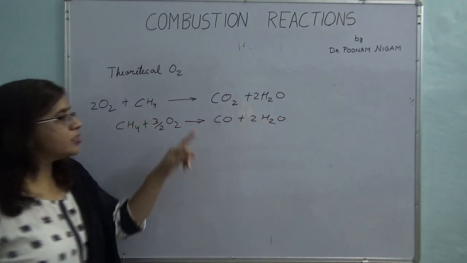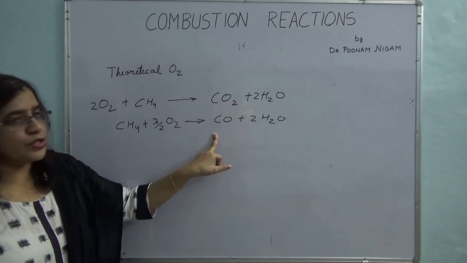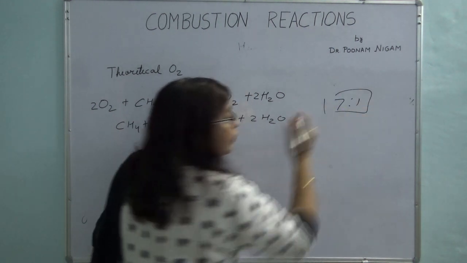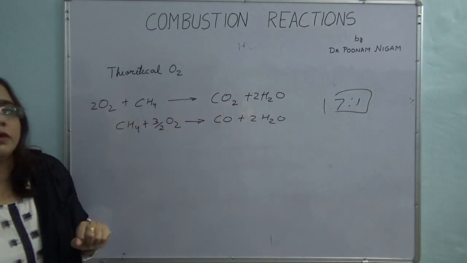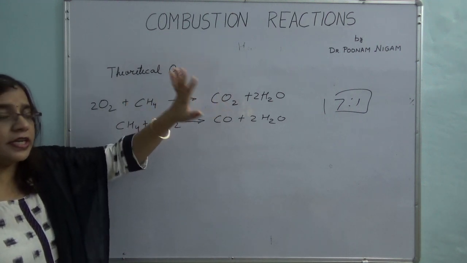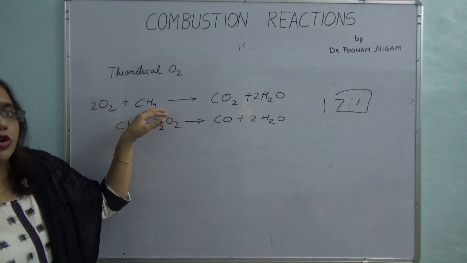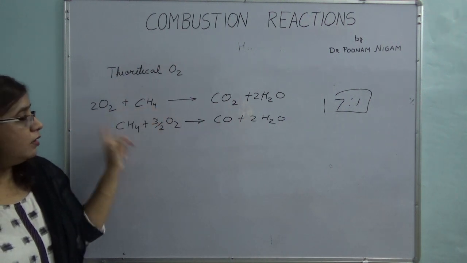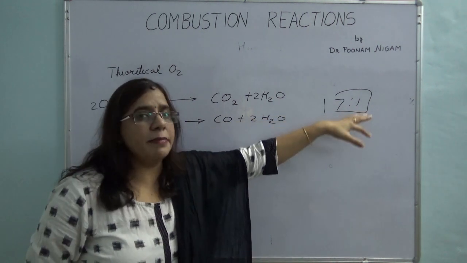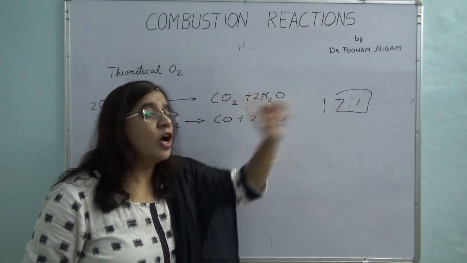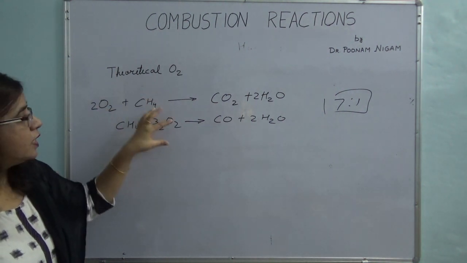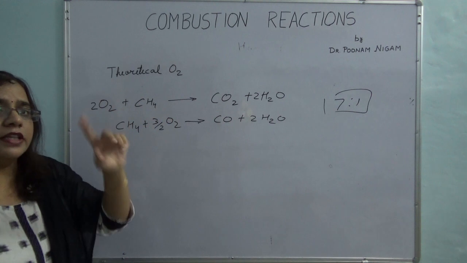They may also say that the ratio of CO2 to CO formed is, say, 7:1, or they can give this type of ratio and then ask you what is the theoretical oxygen. Don't get confused. Theoretical oxygen, by definition, is complete combustion of your fuel. So even if they have given you this reaction, and tell you how much carbon dioxide and carbon monoxide is formed, don't go and try to calculate how much oxygen is required for this and for this. That will be wrong.